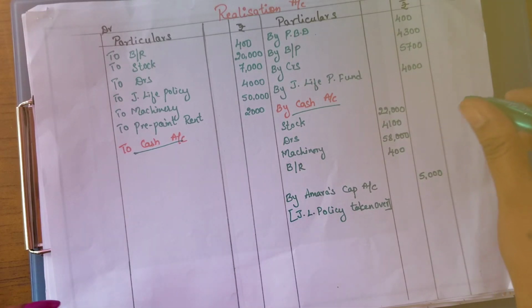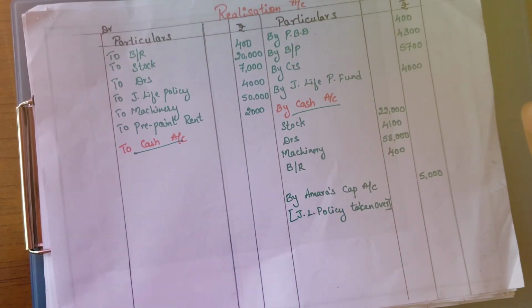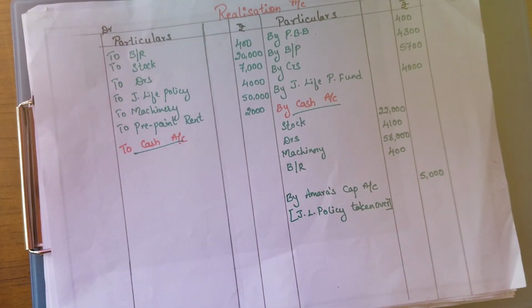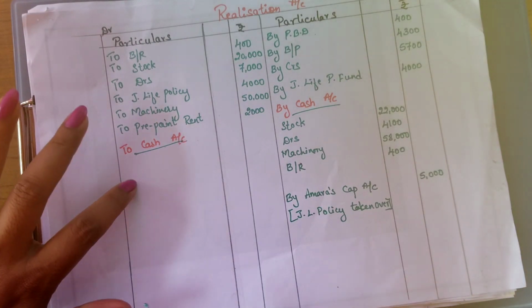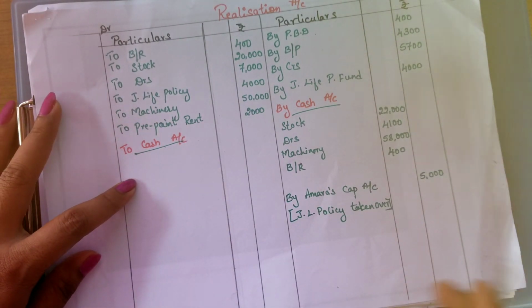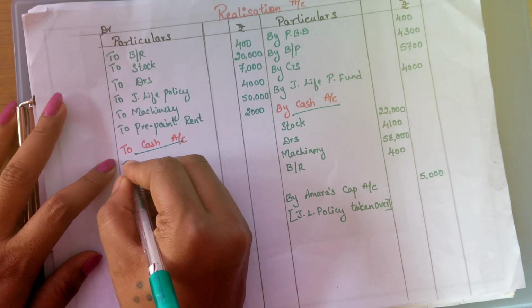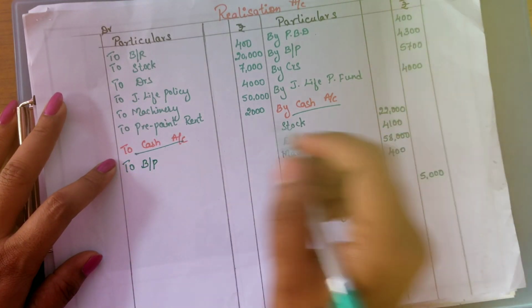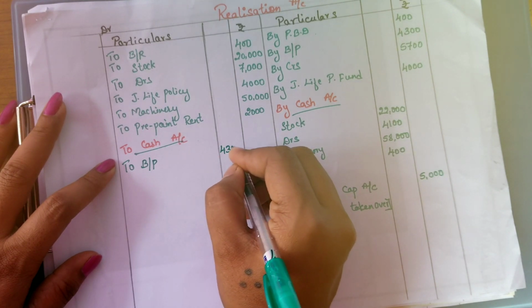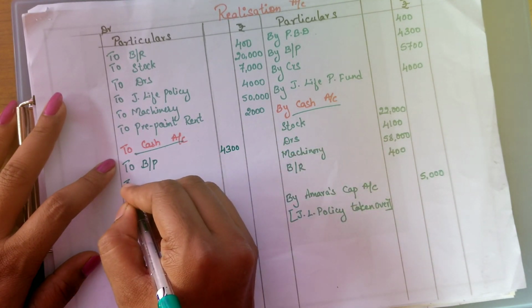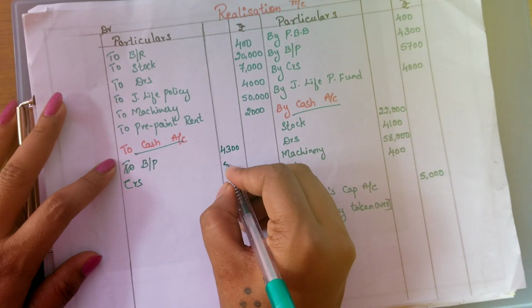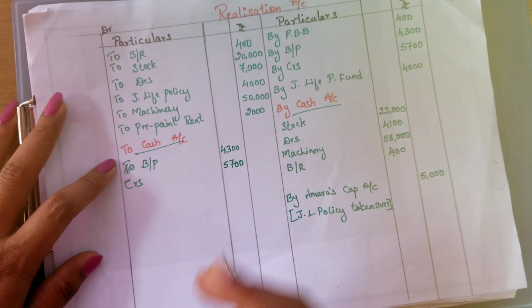Obviously, when they are closing down the business, they have to clear all the liabilities. So whatever external liabilities are there, we have to show them here at their book value. We are going to pay them back. So bills payable, book value is 4,300, and next we have creditors, 5,700.